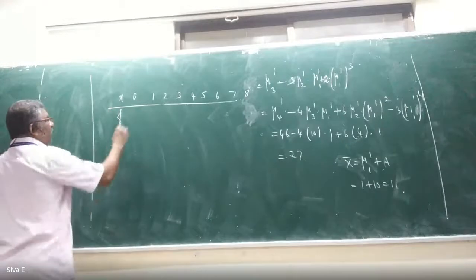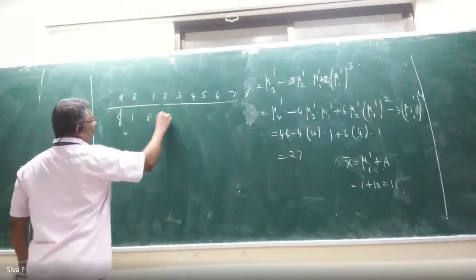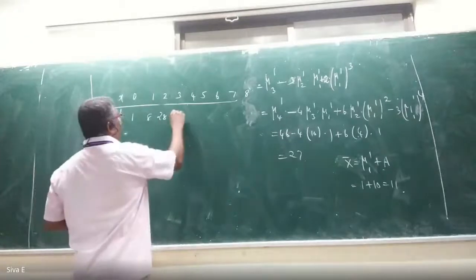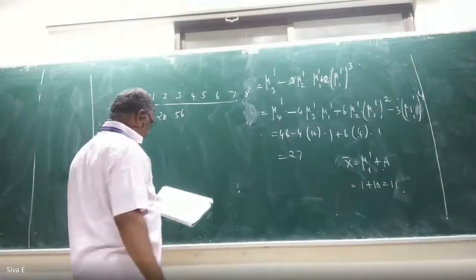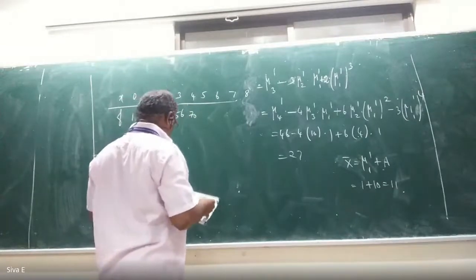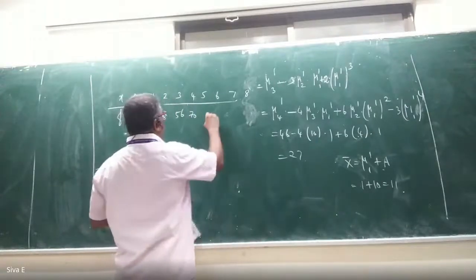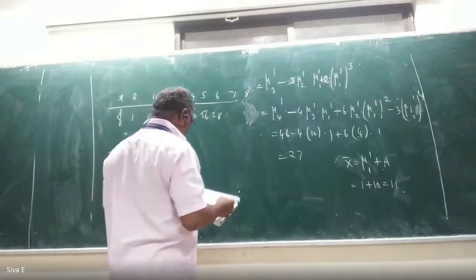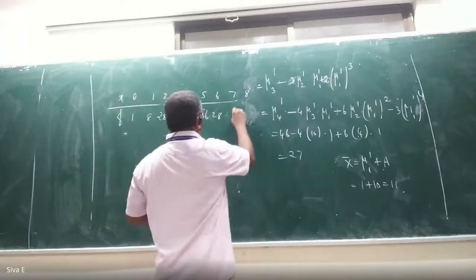Frequencies are 1, 8, 28, 56, 70, 56, 28, 8, 1.